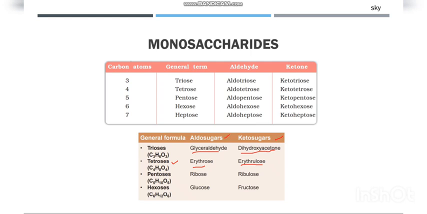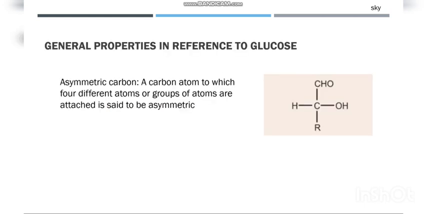If it has 5 carbon atoms, that is, if it is a pentose, it will be ribose for aldehyde and ribulose for ketone sugars. And lastly, if it is a hexose having 6 carbon atoms, then it will be glucose, and the ketose sugar will be fructose.